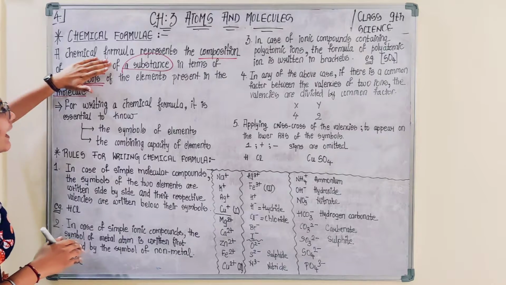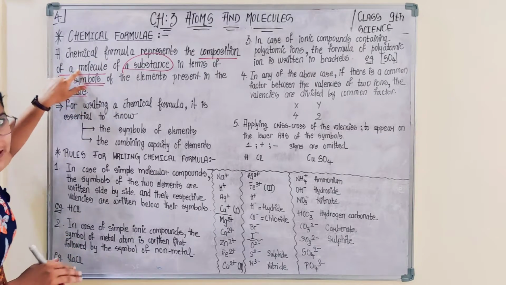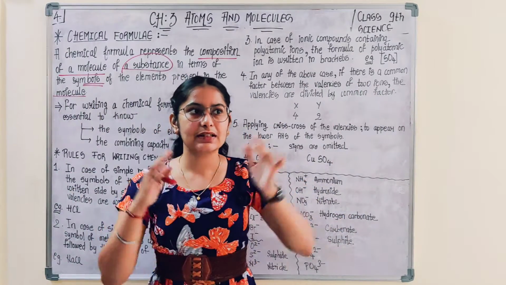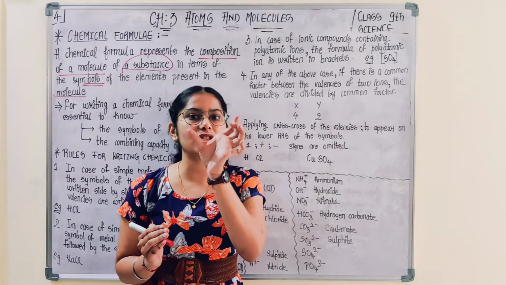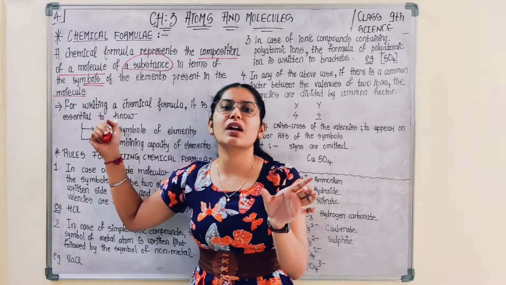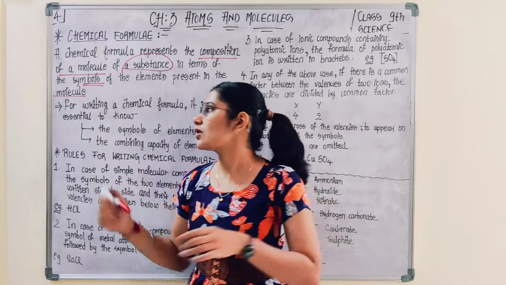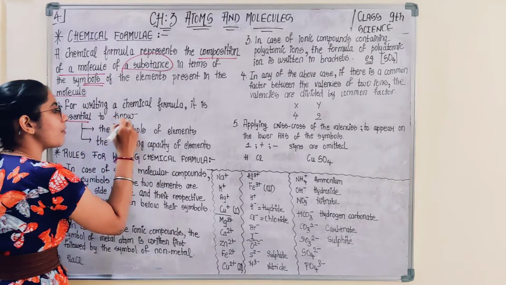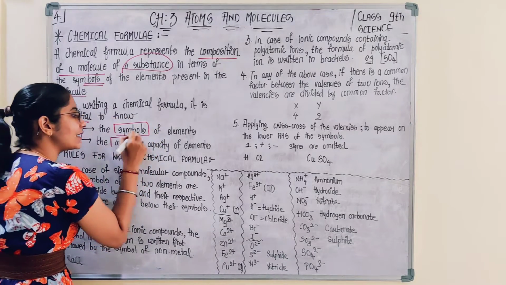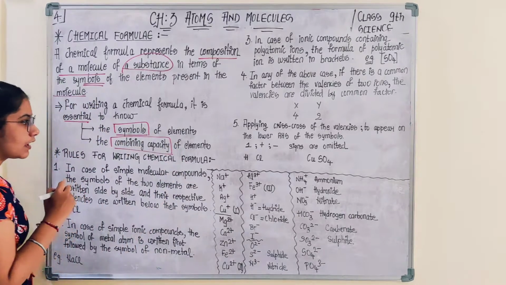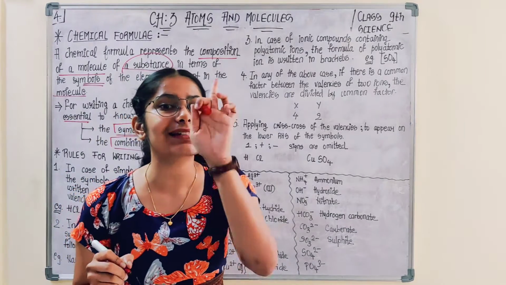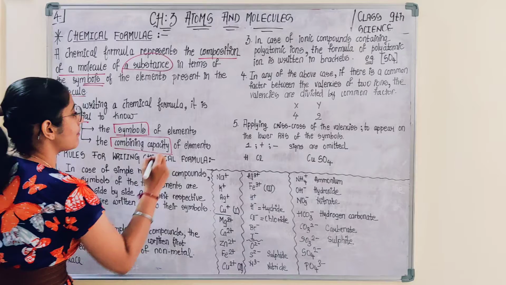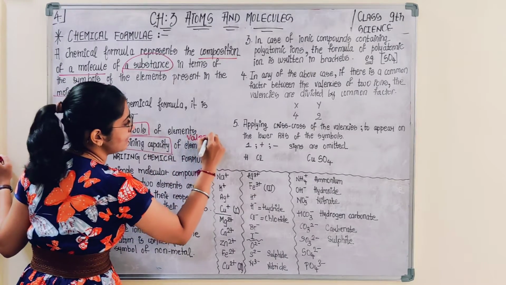A chemical formula can be formed for a molecule only because there are symbols for atoms, and when atoms combine, the symbols combine. If you write the collection of these symbols, it ultimately leads to the chemical formula. For writing a chemical formula, it is essential to know the symbol of the element and the combining capacity of the element. That means they are talking about the valency of elements.